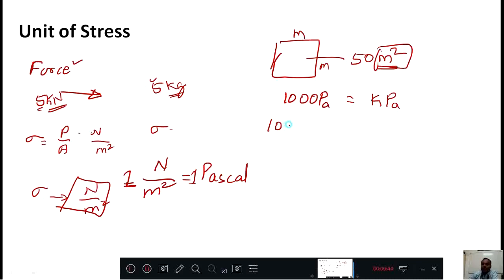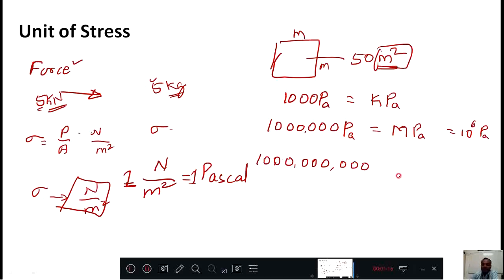Like that, if I have a million, 6 digits are there with Pascal, and every time writing these 6 digits takes time. Therefore, I can call it a megapascal. Mega means 10 raised to 6 Pascal. And sometimes it is a billion, 9 zeros.